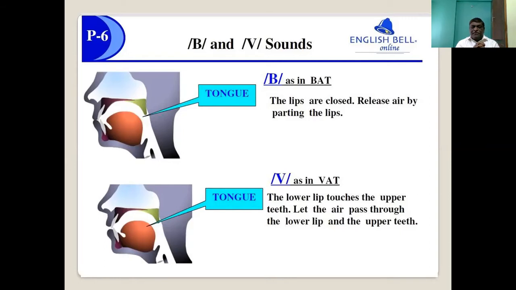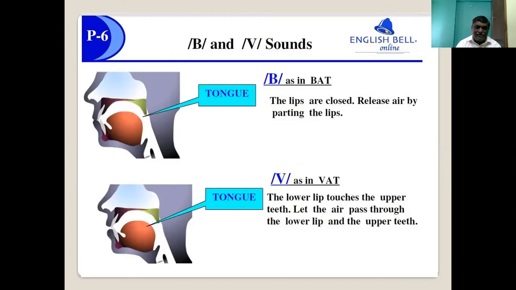Just like you can see in fish, fun, frolic, frog. Similarly, wine, vulture, vulnerable.